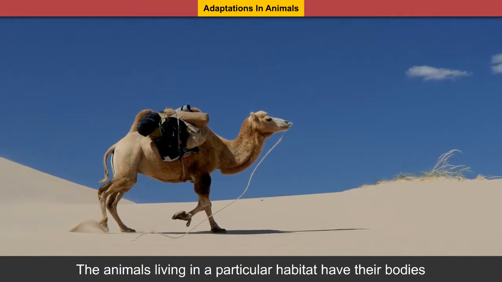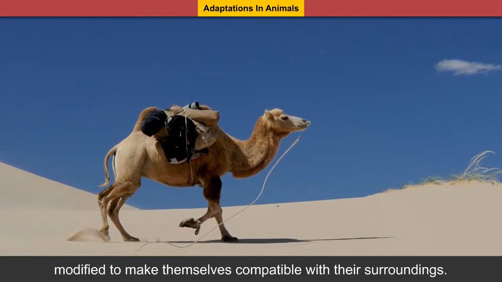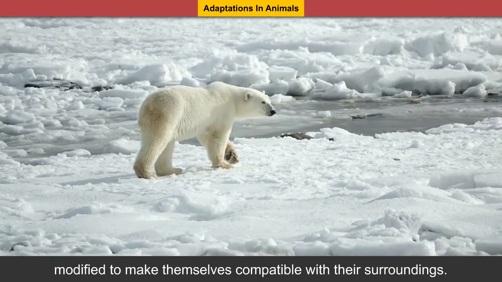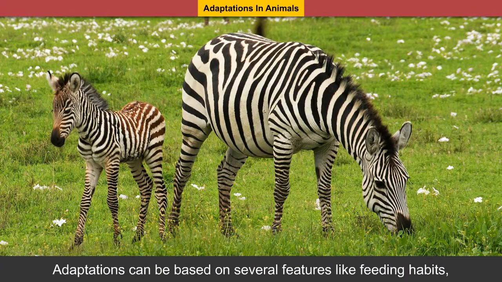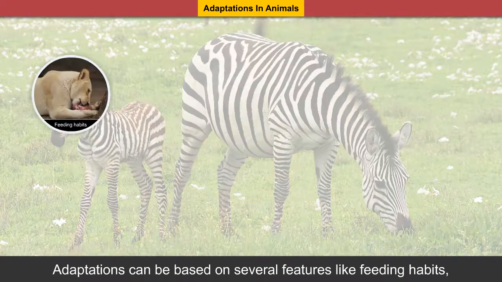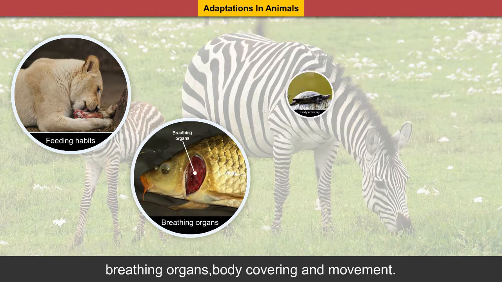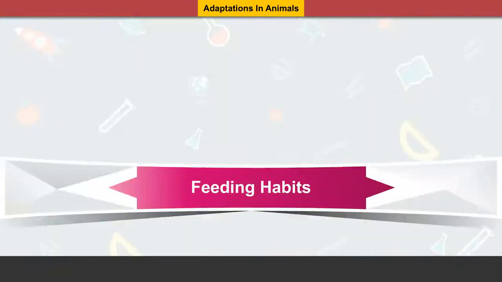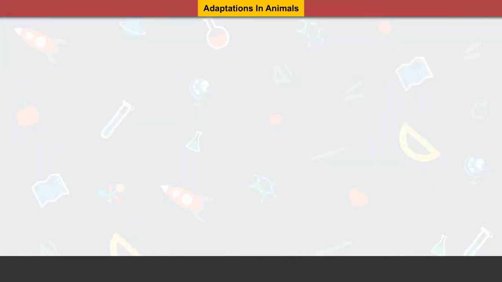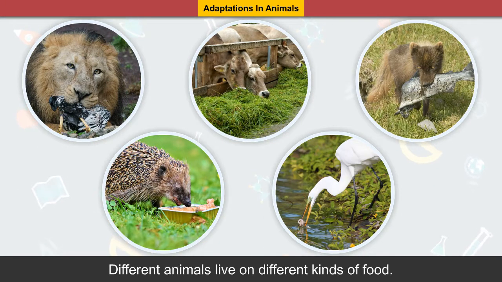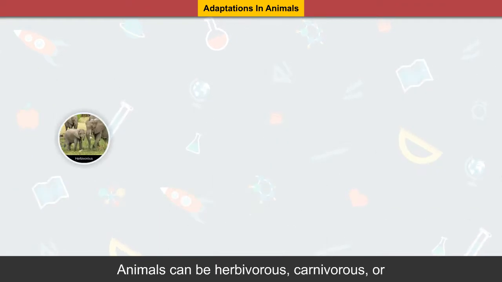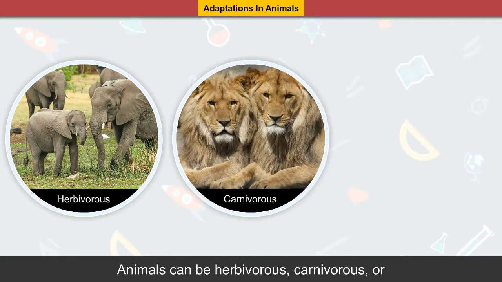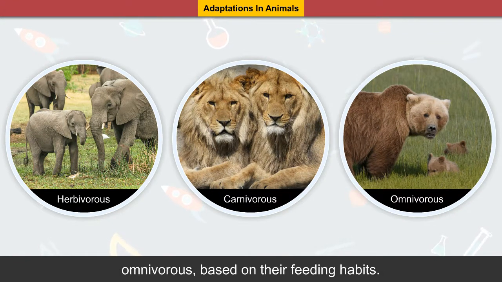Adaptations in animals. The animals living in a particular habitat have their bodies modified to make themselves compatible with their surroundings. This is called adaptation. Adaptations can be based on several features like feeding habits, breathing organs, body covering, and movement. Feeding habits. Different animals live on different kinds of food. Some eat grass and plants, while others eat flesh. Animals can be herbivorous, carnivorous, or omnivorous based on their feeding habits.